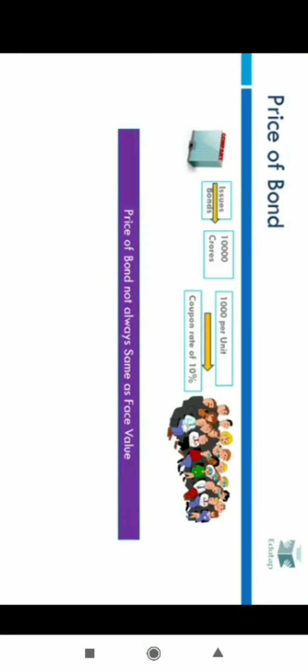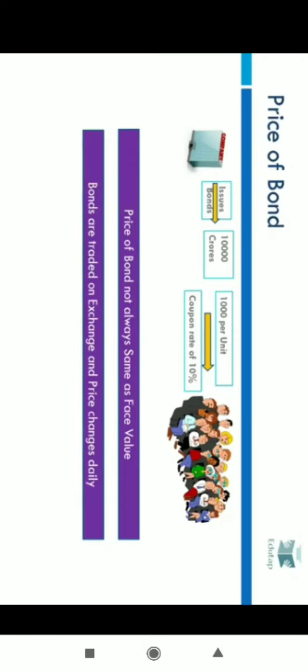A common mistake which many students make is that the price of a bond is the same as face value, but that is not the case. If you buy a bond directly from the company, that is the issuer, you might buy it at the face value. Suppose a company issues a bond at rupees 1000 and you buy that bond at rupees 1000, then you are buying the bond at the face value. For you, the price of the bond will be equal to the face value.